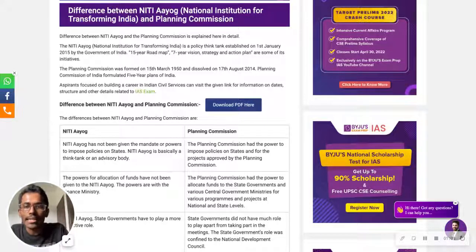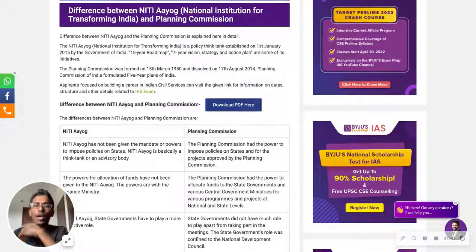Okay, let's start understanding the difference between NITI Aayog and Planning Commission, explained over here. First of all, NITI Aayog is the National Institution for Transforming India, a policy think tank established on 1st January 2015 by the Government of India. It was actually the BJP government who introduced this in 2015, if I'm not wrong. What is the full form of NITI Aayog? National Institution for Transforming India. When was it introduced? It was brought in 2015.